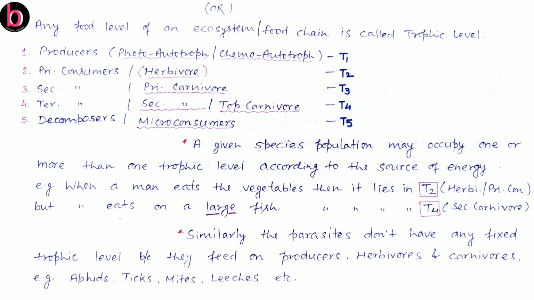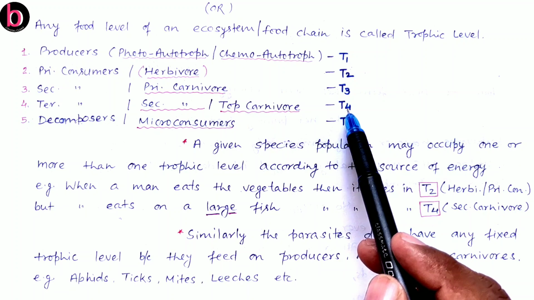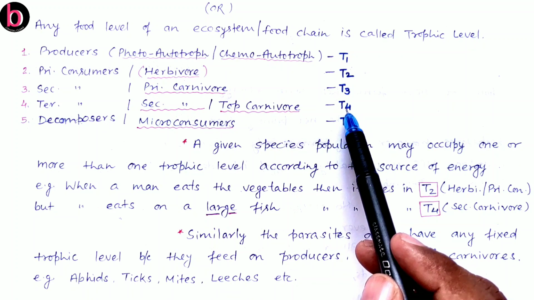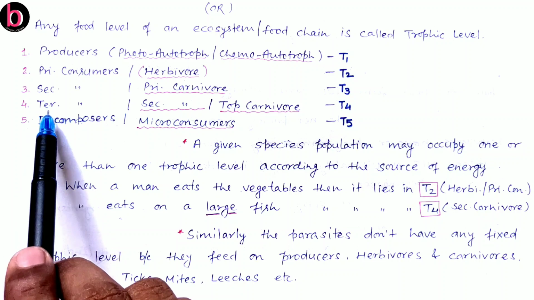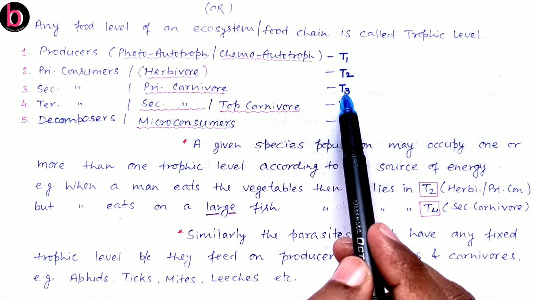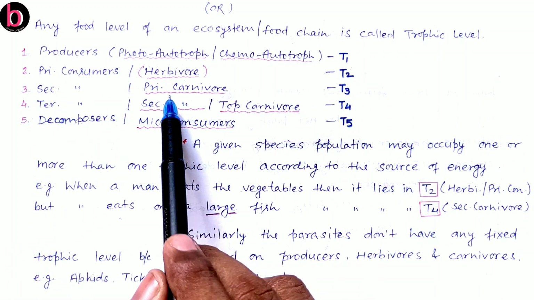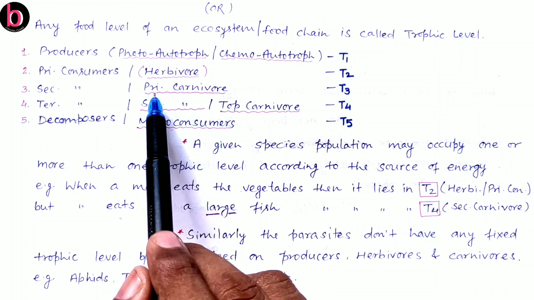So when we label T1, T2, T3, T4, T5, there may be a minor misunderstanding. When we say T4, it is the fourth trophic level, but the fourth trophic level is the tertiary consumer. T3, that is trophic level 3, is for the secondary consumer, or this may also be for primary carnivore.